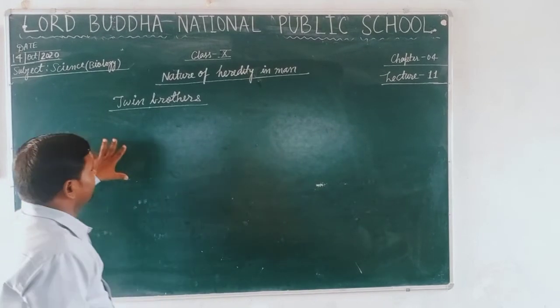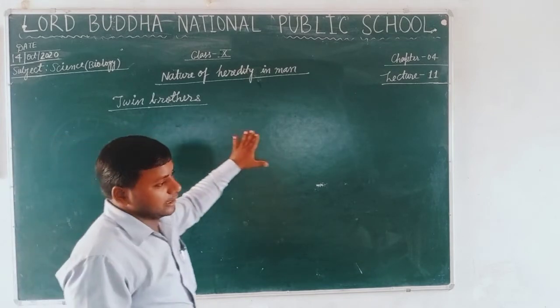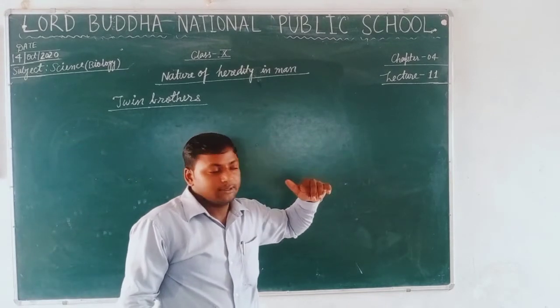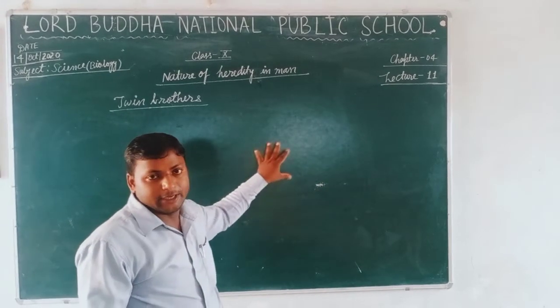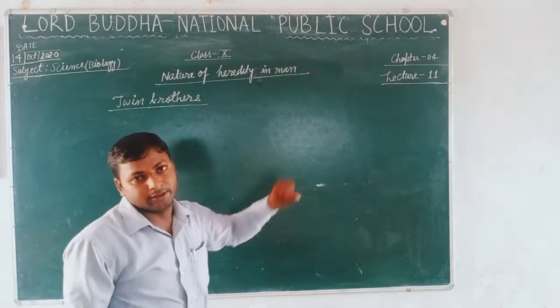Yes, students, thus the child's behavior and nature is collectively controlled by the chromosomes as well as environmental conditions.